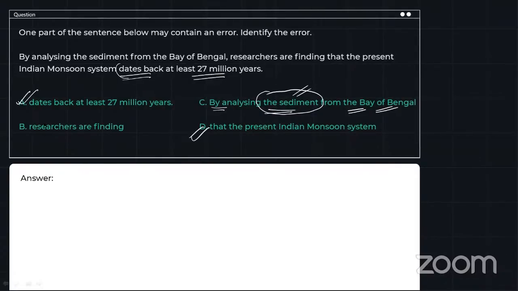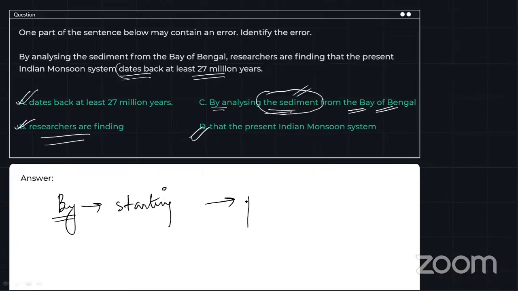That the present Indian monsoon system, again, this sentence is completely correct. What is not correct is researchers are finding. Now, why? Because whenever you are using by in a sentence, that is by is starting a sentence, right? Your main verb is going to be in the present perfect tense. So we are not going to use are finding.